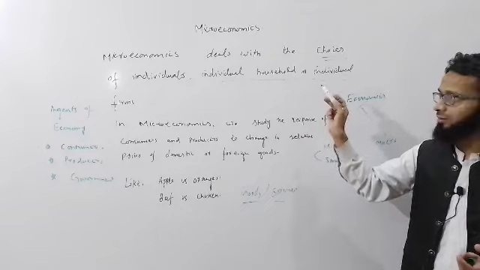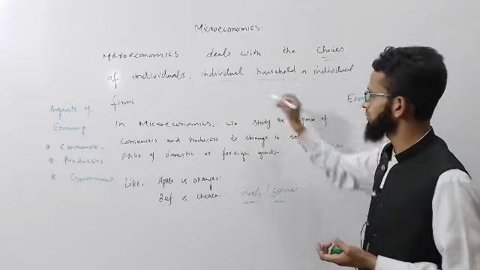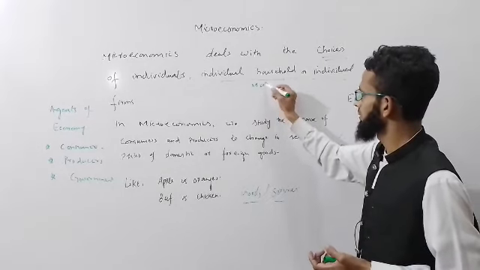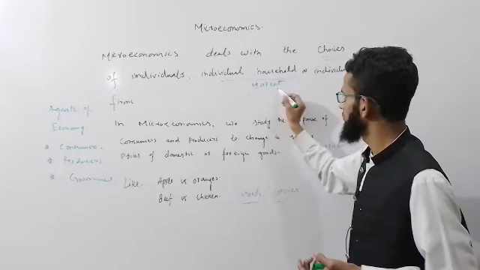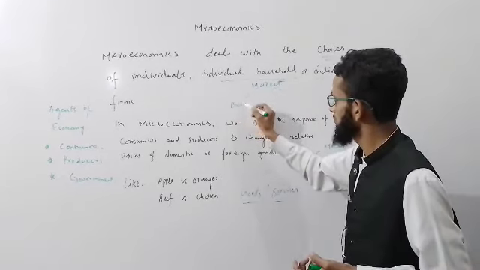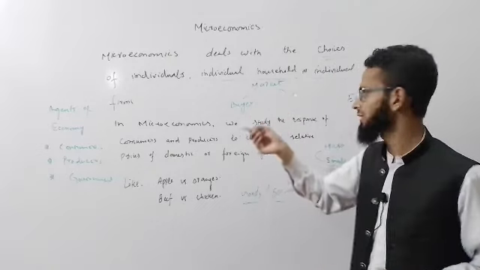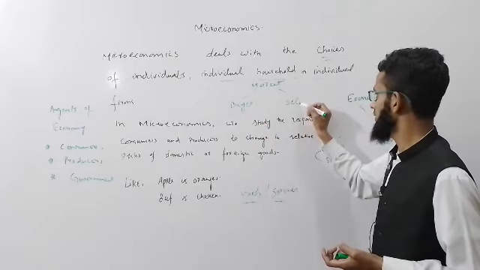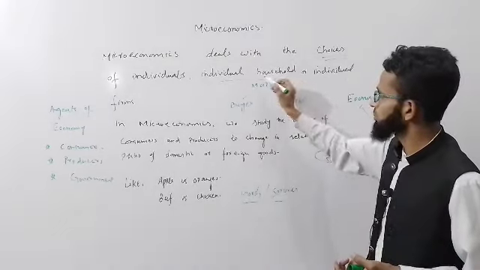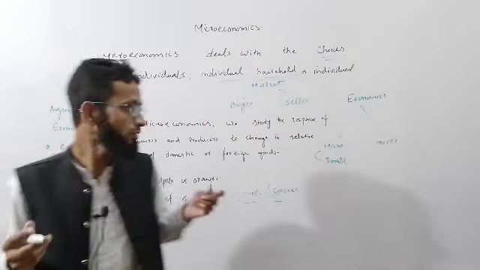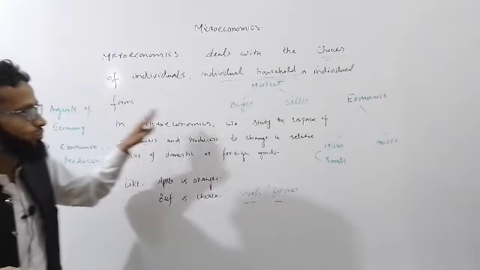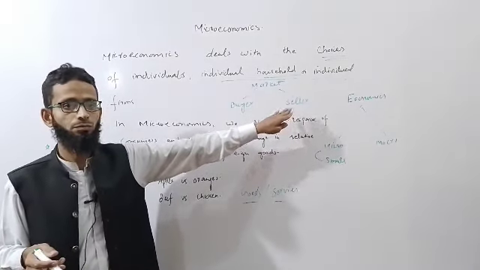Both are important. In a market, we know that there are two forces working. One is the buyer, who buys from the market, and the other is the seller. So households are buyers in the market, and firms are sellers in the market.